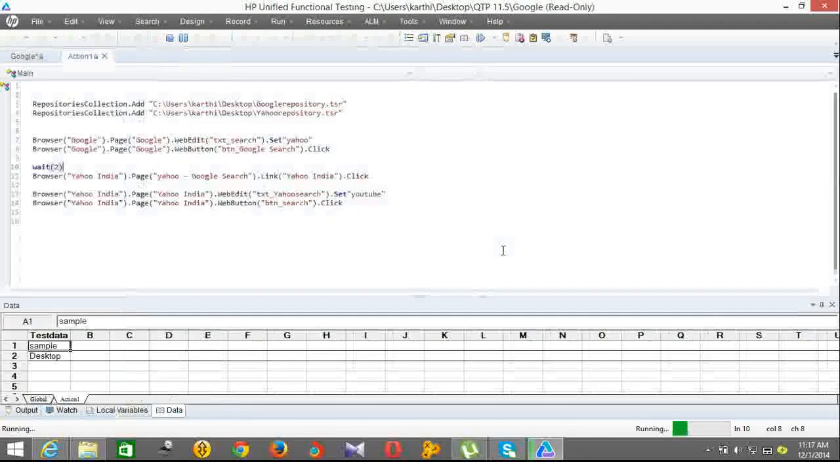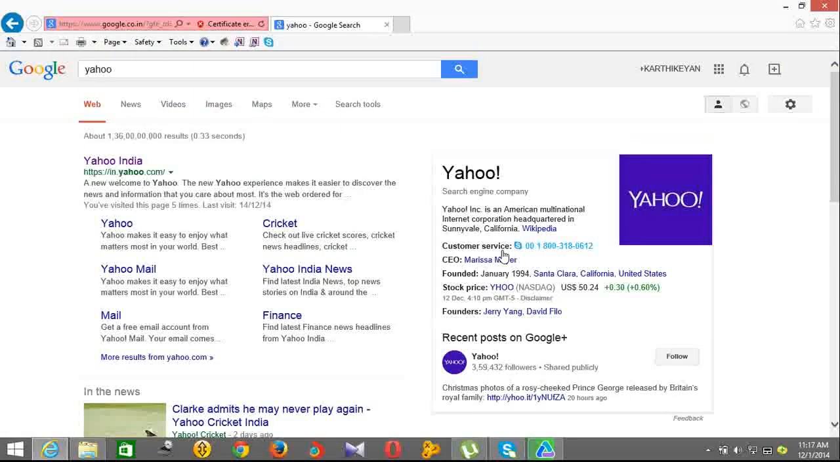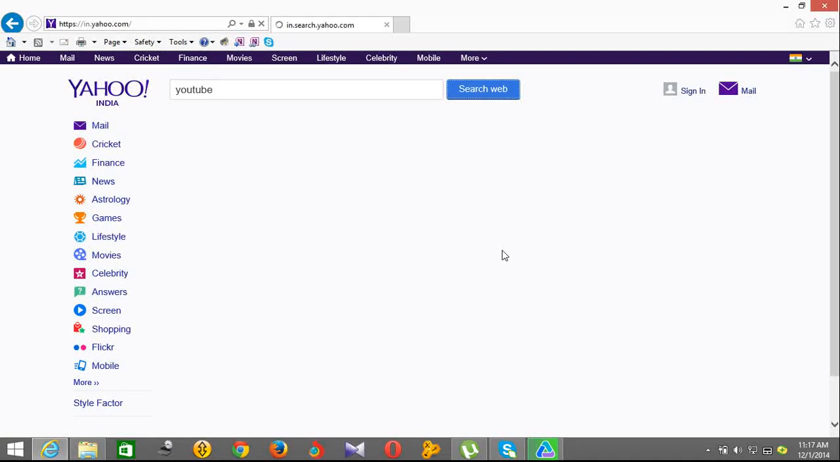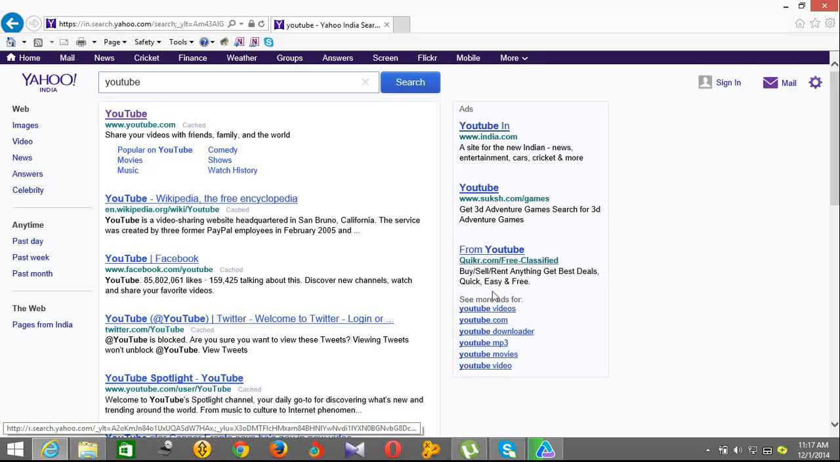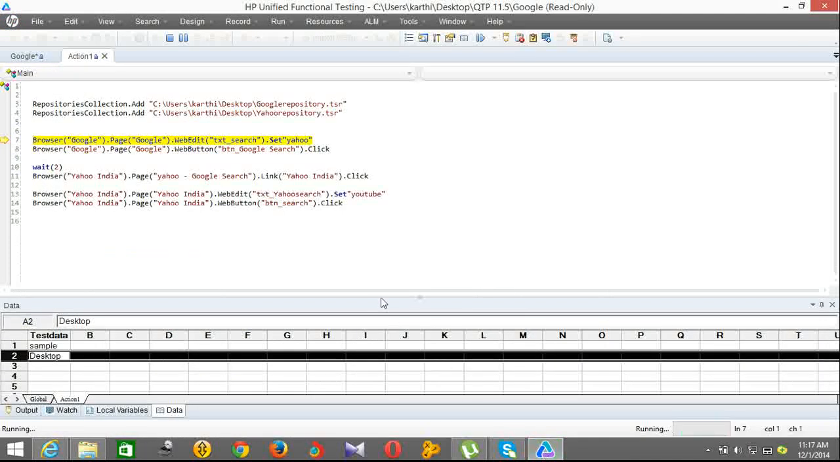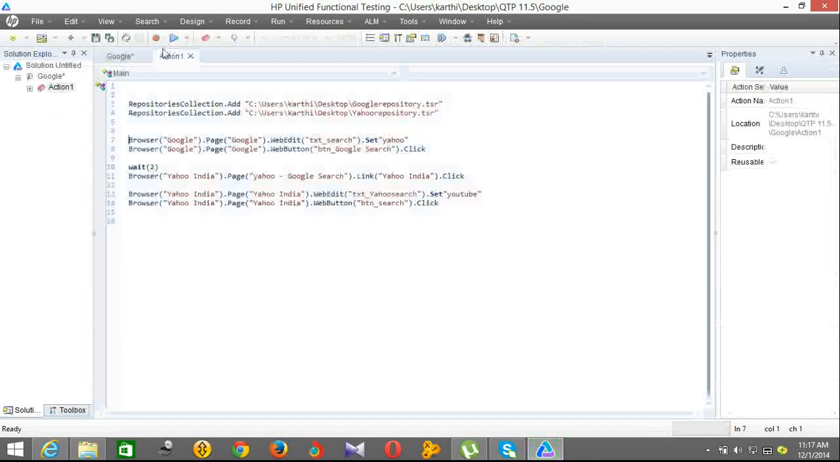Whatever object hierarchy you have, only that will work. Otherwise it will not. See, now it's clicking. Please check the parent object and the logical name of the object, then only it will work. That's it.